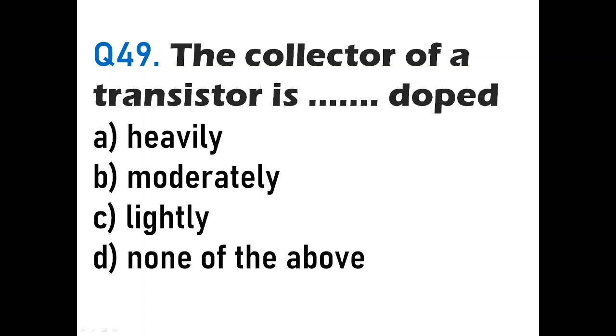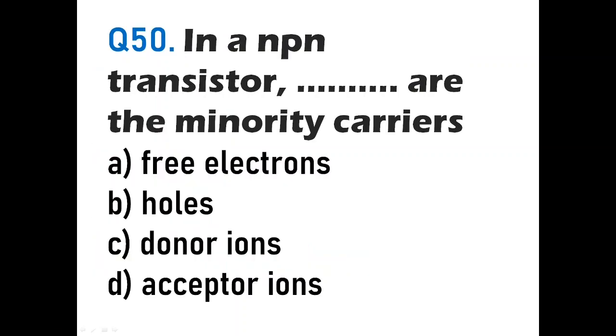So always the collector will be large in size, but if you see the doping of collector, it will be moderately doped. Its work is to collect the carriers which are coming from the emitter region. So it is moderately doped. So here the answer will be B. The collector of a transistor is moderately doped. Okay. Then we'll go to the next question, question number 50.